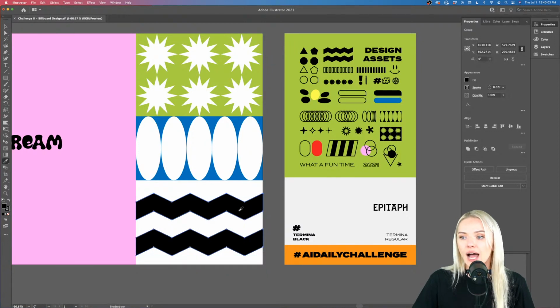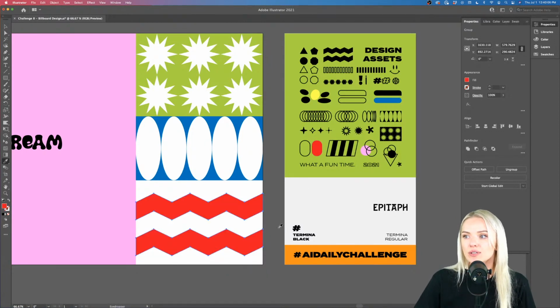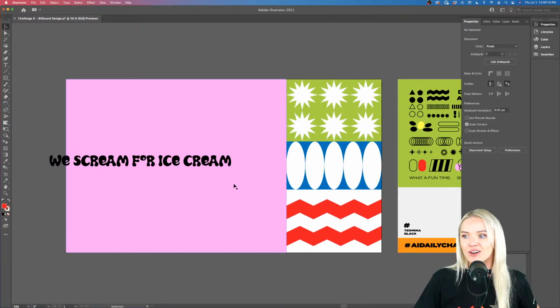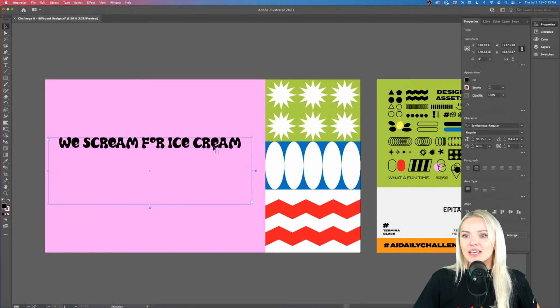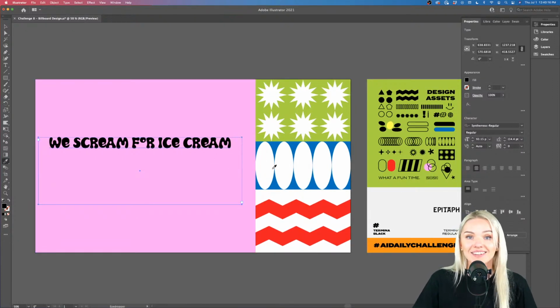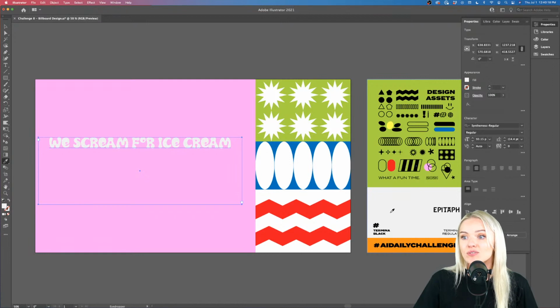I'm pressing I on the keyboard, and I'm going to sample this red color. So now we have some really fun, eye-catchy stuff going on this side. And now let's make that "We Scream for Ice Cream" slogan white. I'm going to use the I for the eyedropper again. I'm going to sample that color, or maybe even just white. I think the white will work pretty well too.